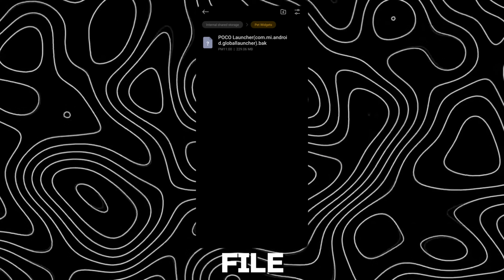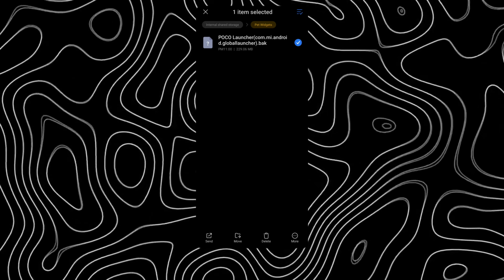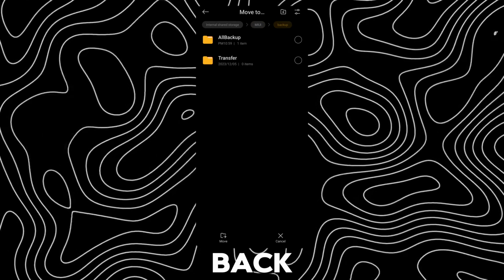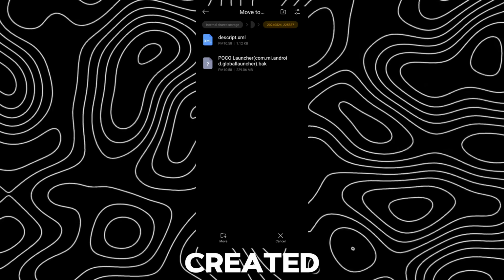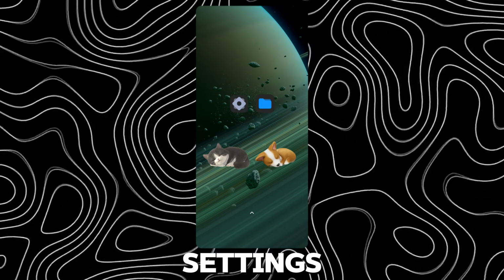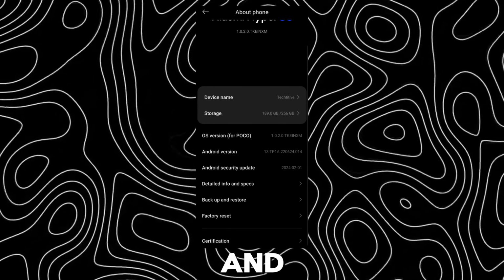Now download this file, link in description. Move the file to MIUI Backup, All Backup, to the backup folder just created. Click Replace. Now go back to Settings, About Phone, and open Backup and Restore.